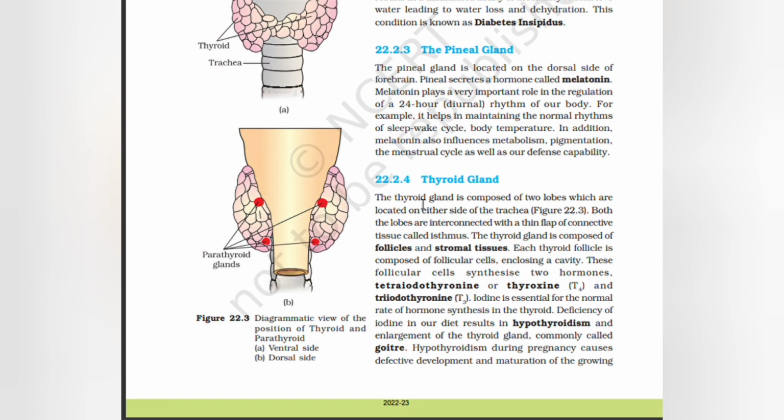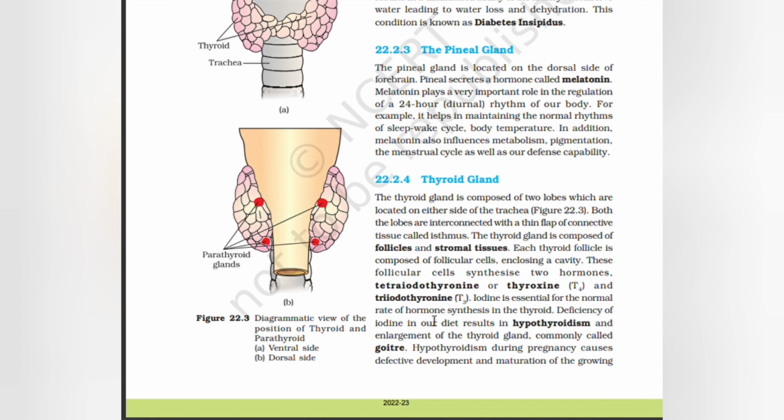Thyroid gland. The thyroid gland is composed of two lobes which are located on either side of the trachea. Both the lobes are interconnected with a thin flap of connective tissue called isthmus. The thyroid gland is composed of follicles and stromal tissues. Each thyroid follicle is composed of follicular cells enclosing a cavity. These follicular cells synthesize two hormones, tetraiodothyronine or thyroxine and triiodothyronine. Iodine is essential for the normal rate of hormone synthesis in the thyroid.